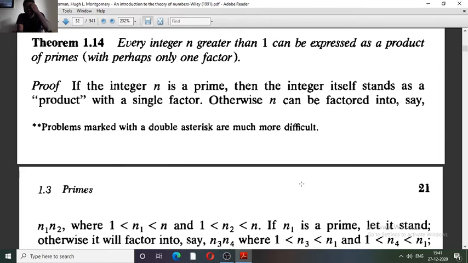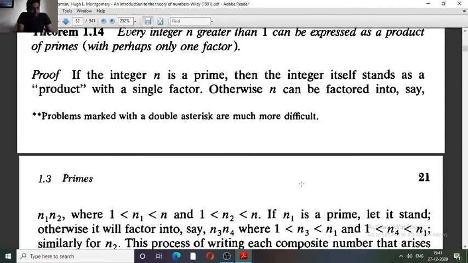For the case of only one factor, we say that the number is itself prime. For example, if we take 5, 7, 11, we just express 5 as 5 itself. In the case of prime 7, we express only 7. Similarly, 11 we express as 11 itself. This is very interesting, and this proof is also a very interesting proof.